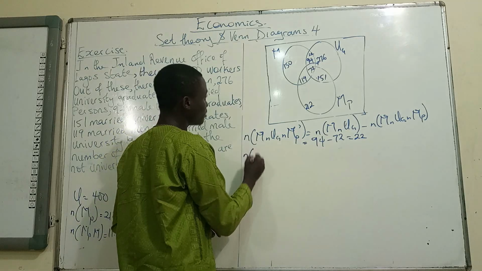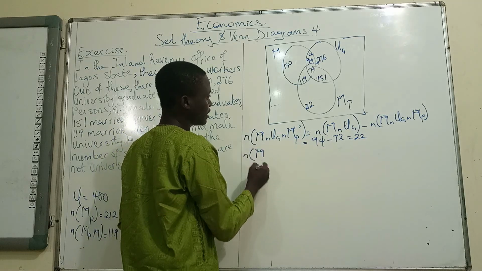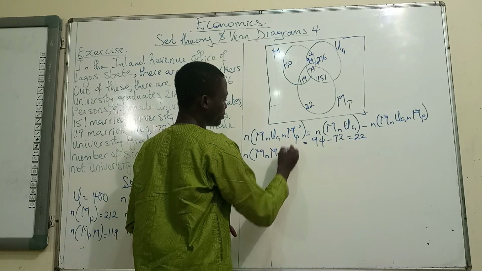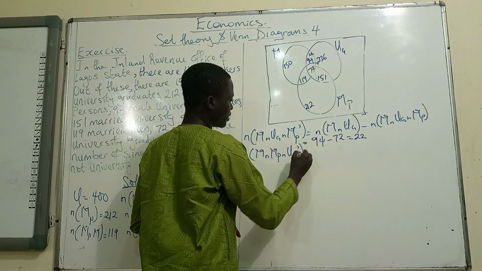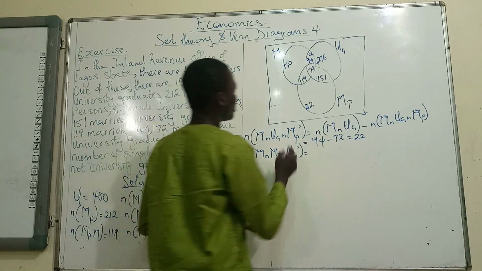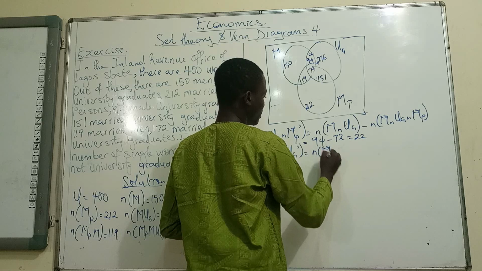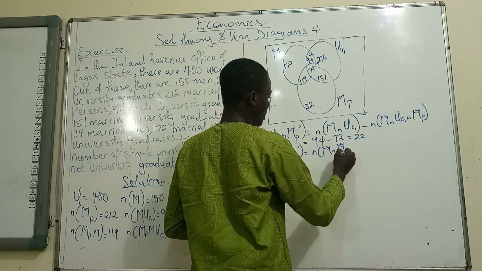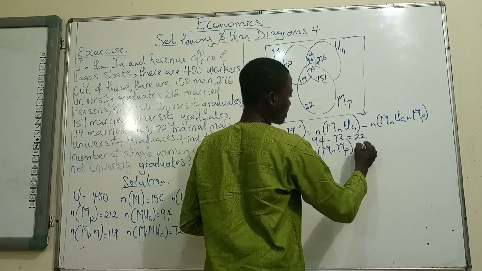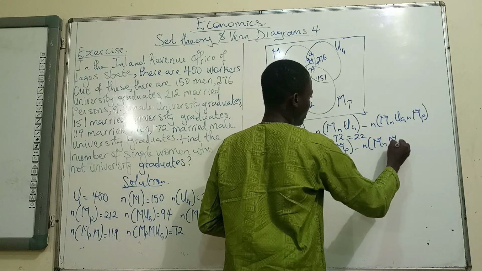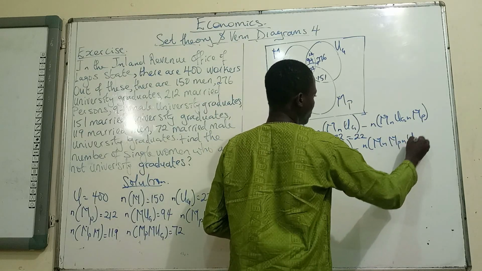So we have cardinality of M intersection MP, then intersection UG prime, okay? So that's going to give us cardinality of M intersection MP minus cardinality of M intersection MP intersection UG.